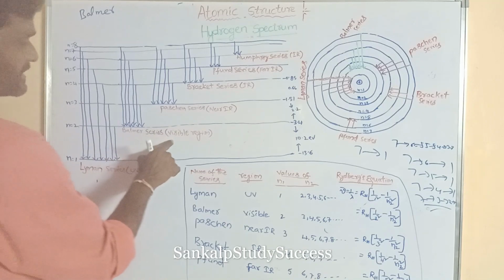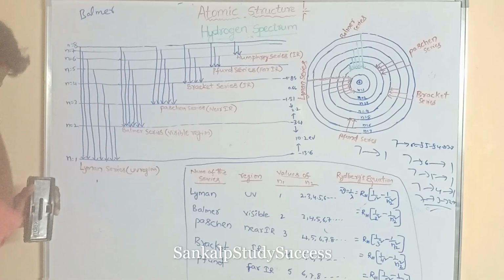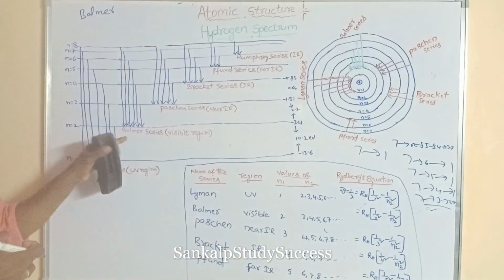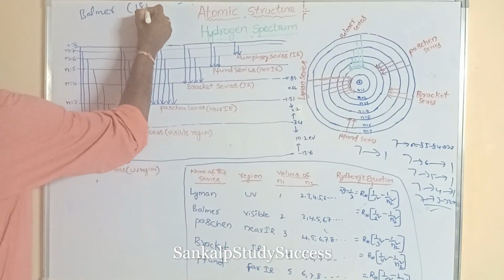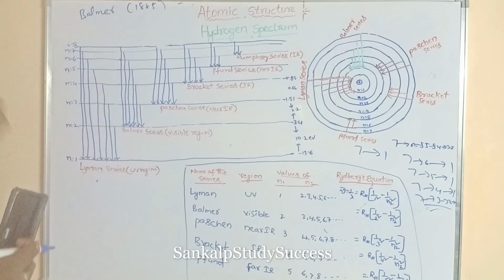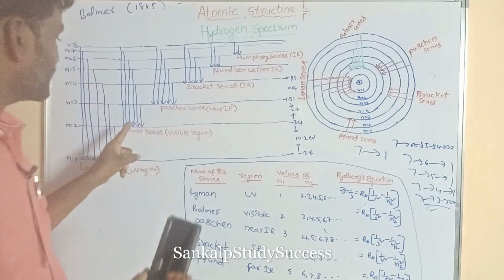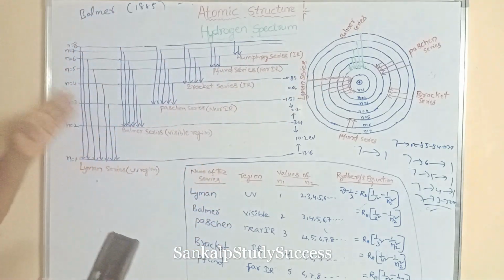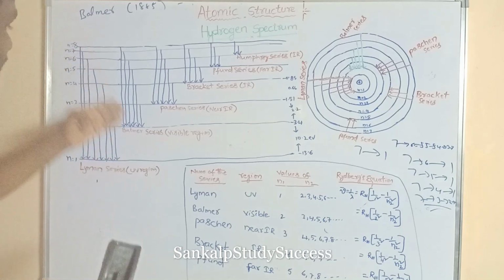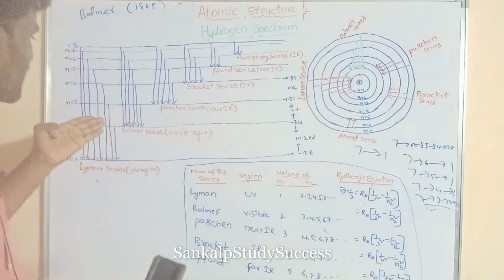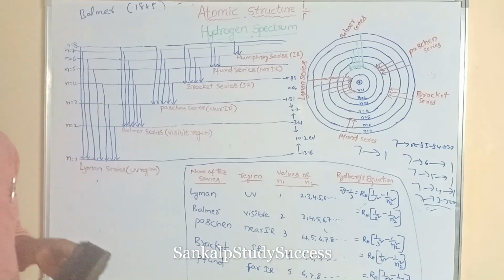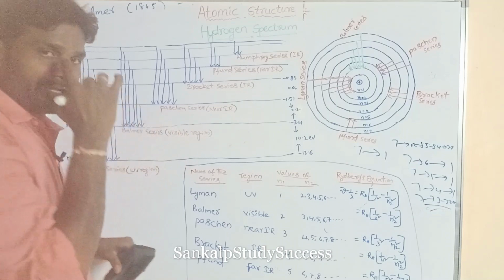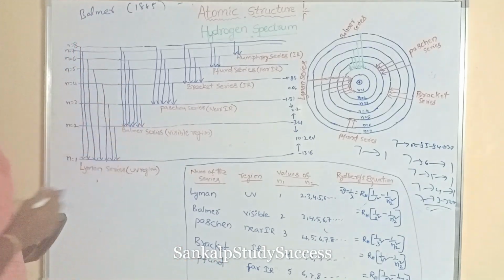The Balmer series is obtained in the visible region. Balmer first discovered the series of lines in the hydrogen spectrum in 1885. Why was it discovered first? Because it is in the visible region, so these spectral lines are easily observed with the naked eye.